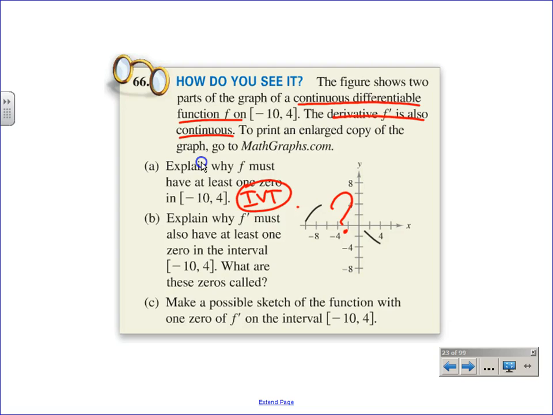Just keep going. Letter B says, explain why f prime must also have at least one 0 in the interval. Ooh, how can I say that? MVT would say, take this point to this point and find that slope. But here's the problem. Is that slope 0? No. Well, I could say for sure it's going to be negative. Not answering, I'm just giving you an idea.